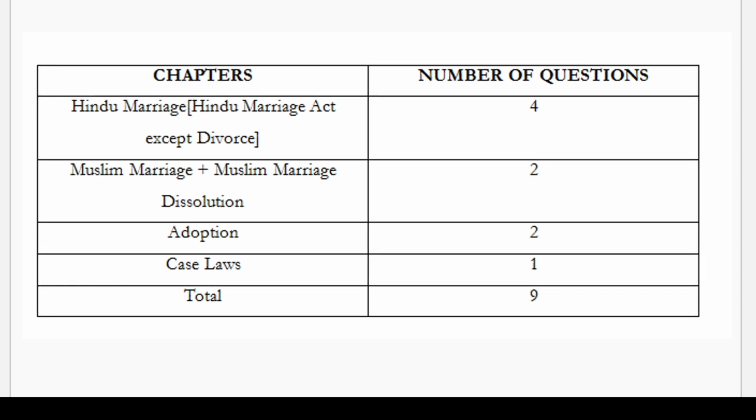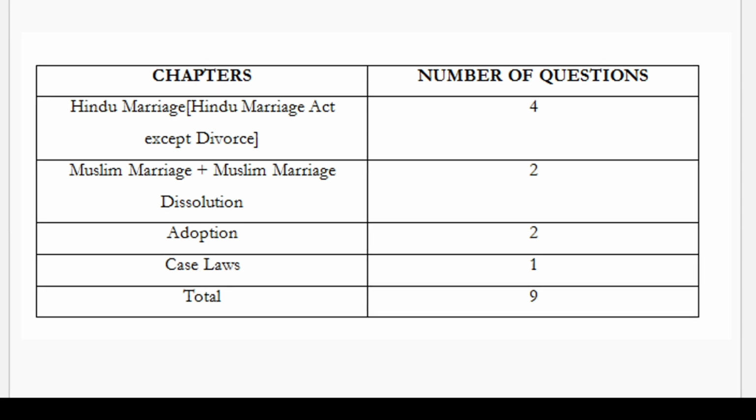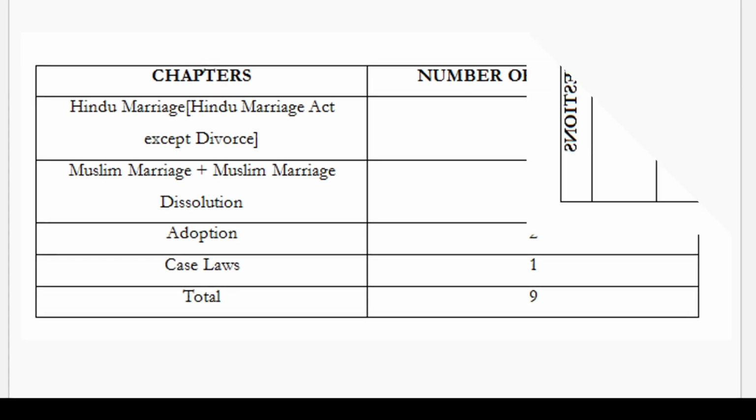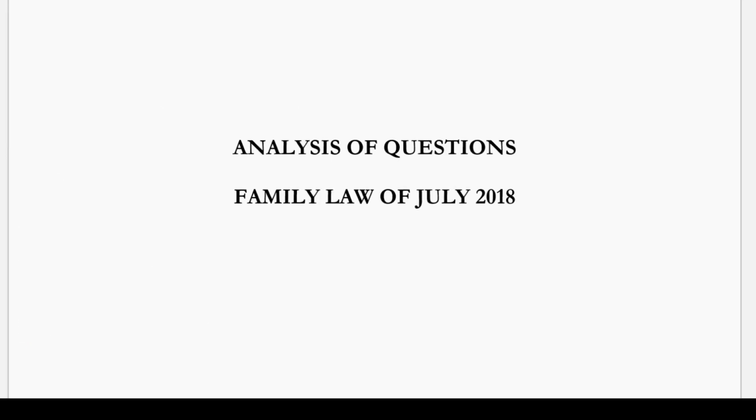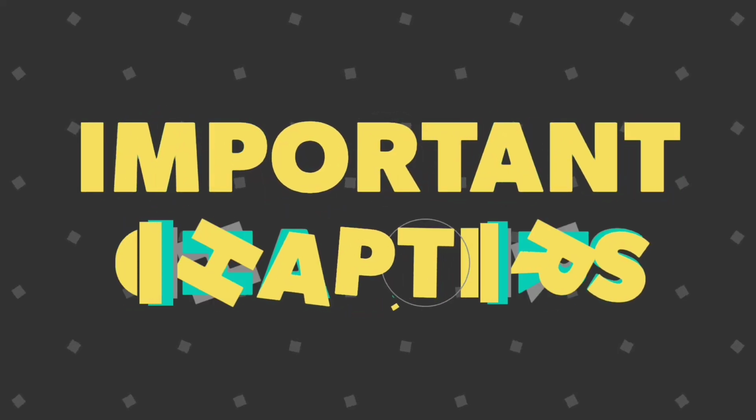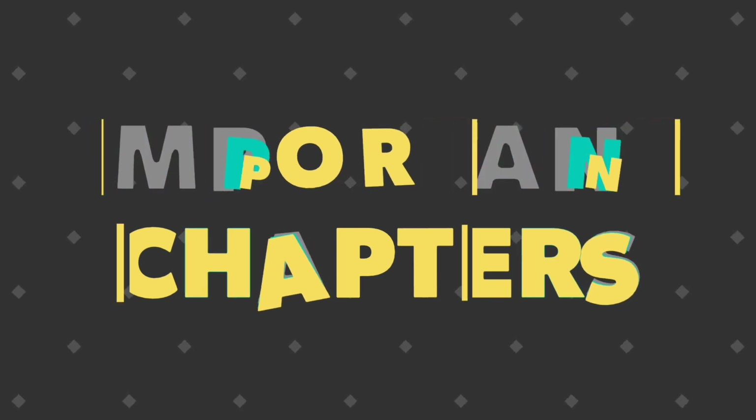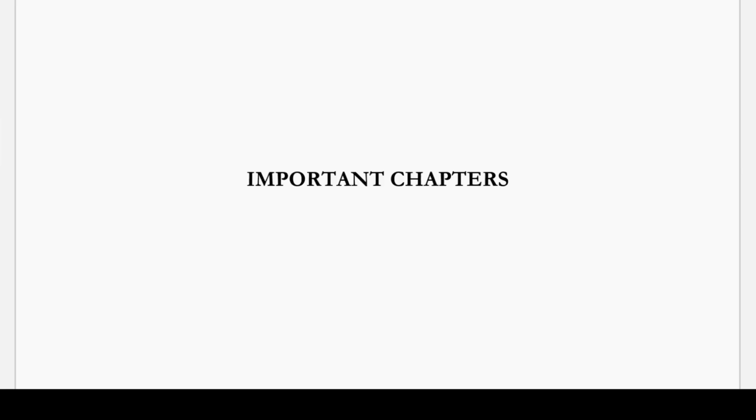Certain chapters were there, but certain chapters were left out. So in the next segment, we are going to discuss the important and also the left out chapters for UGC NET December 2018. So let's move on to it. In the analysis of the July 2018 question paper, we have seen there are certain portions that were asked, like the Hindu Marriage Act, Muslim marriage and Muslim divorce, and adoption. But what are the portions that are important for UGC NET December 2018? Let's see.